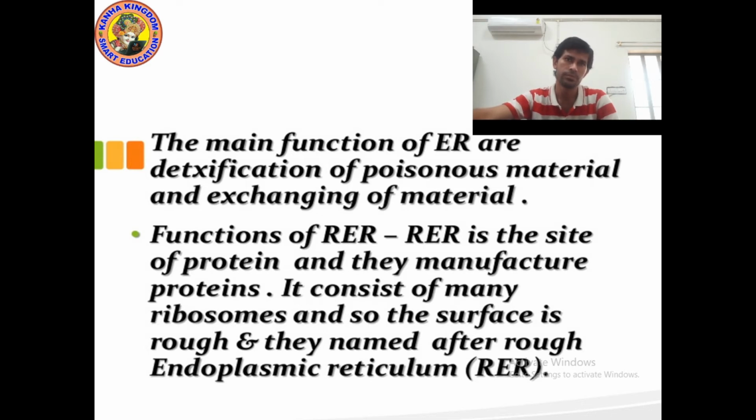I explained in the beginning that ribosomes help in the synthesis of protein. Rough endoplasmic reticulum consists of many ribosomes, that's why it manufactures protein. The surface is rough, and that's why it is named rough endoplasmic reticulum. I hope that you understood. Now I will show you the diagram of rough endoplasmic reticulum. Now let's move to the next one.